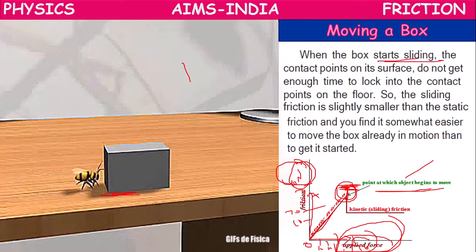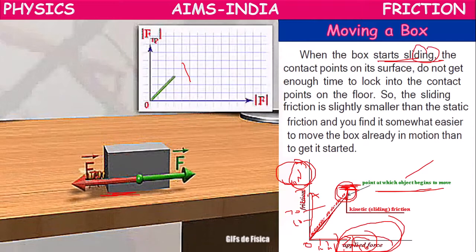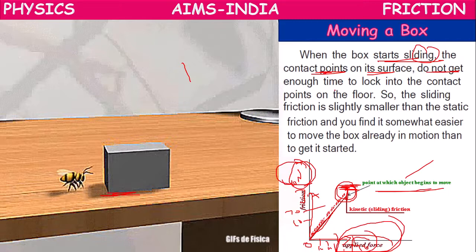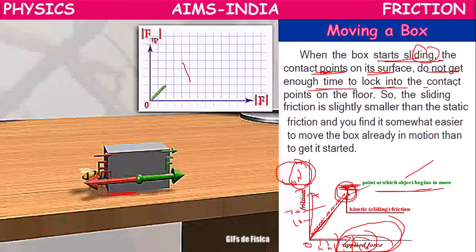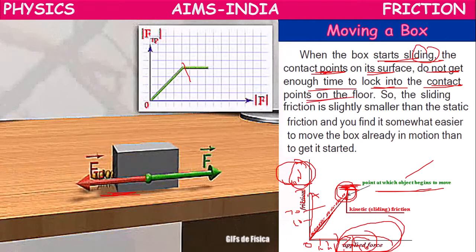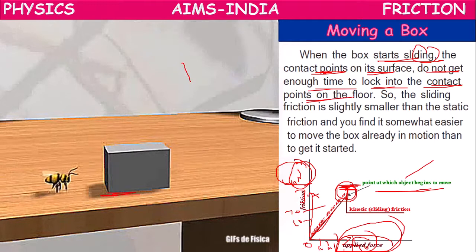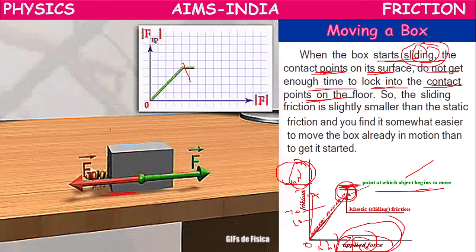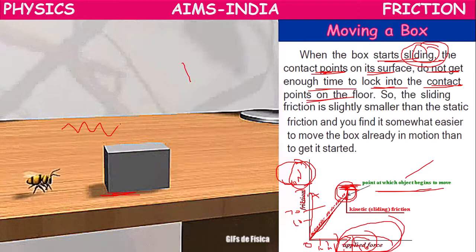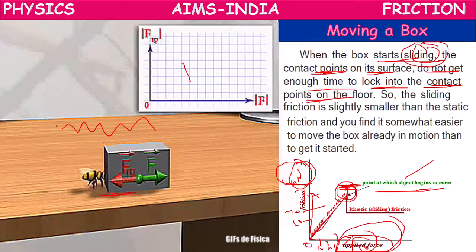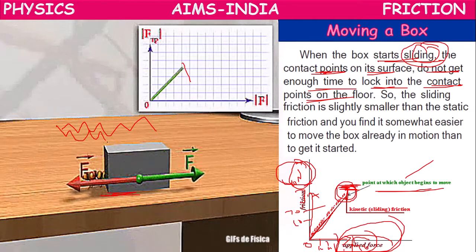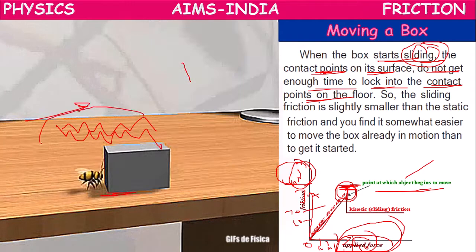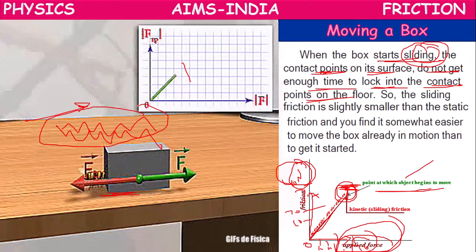So when the box starts sliding, the contact points on its surface do not get enough time to lock into the contact points on the floor. The irregularities should lock with these irregularities, but when it is moving fast, for this interlocking they won't find time.